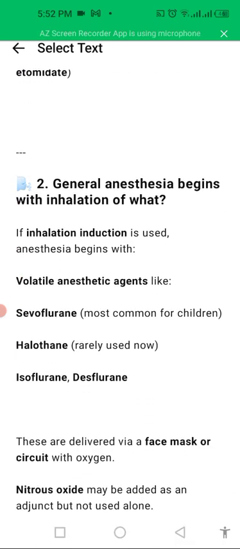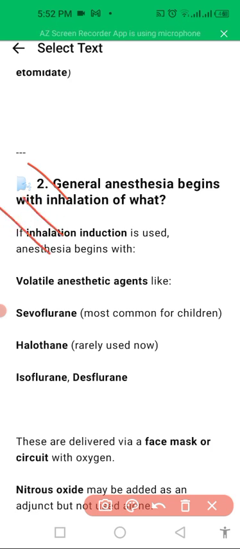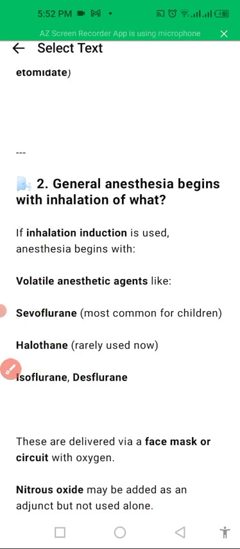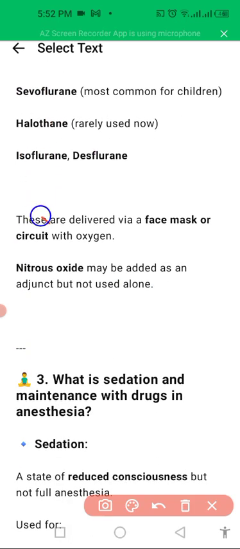General anesthesia begins with induction. Inhalation induction is used in general anesthesia. Volatile anesthetic agents like sevoflurane, halothane, isoflurane, and desflurane are used. Sevoflurane is most commonly used in children. These are delivered via face mask or circuit from the valves. Nitrous oxide may be added as an adjunct but not used alone.